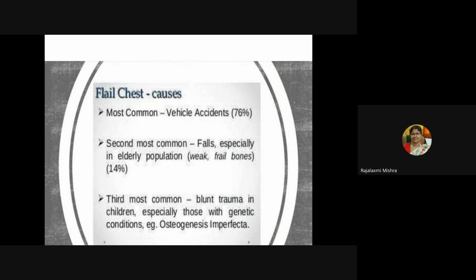So, these are the causes of flail chest: vehicle accident mostly, then falls, especially in the elderly population, because of their weakness and fragile bones. The third most common cause is blunt trauma in children, especially those with a genetic condition like osteogenesis imperfecta.